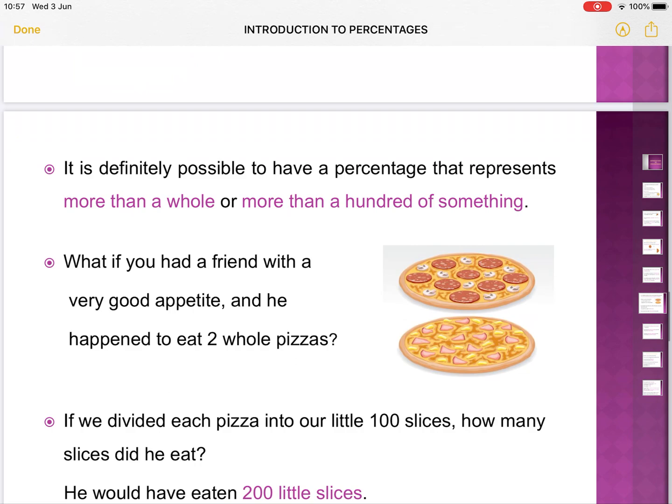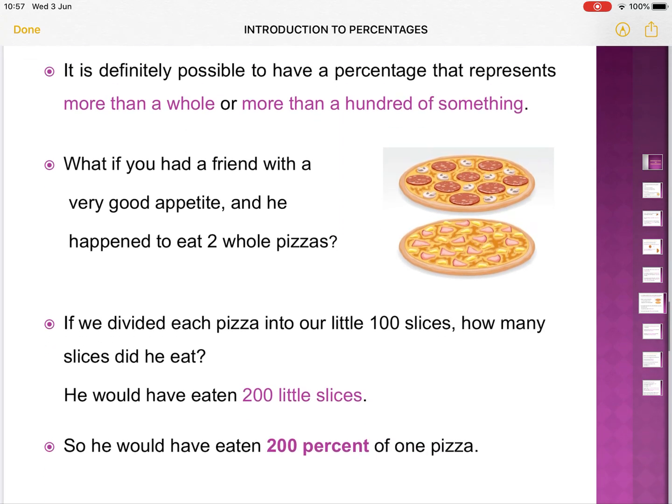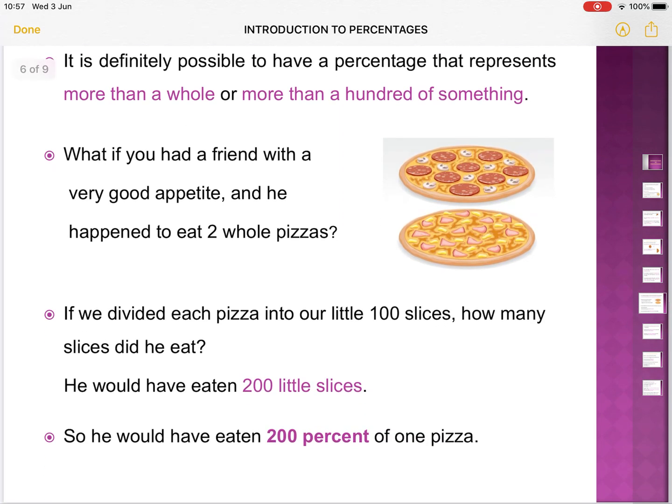Would it be possible to have more than 100%? Yes, it would. It is definitely possible to have a percentage that represents more than a whole, or more than 100 of something. Now, a real life situation. What if you had a friend with a very good appetite and he happened to eat 2 whole pizzas?